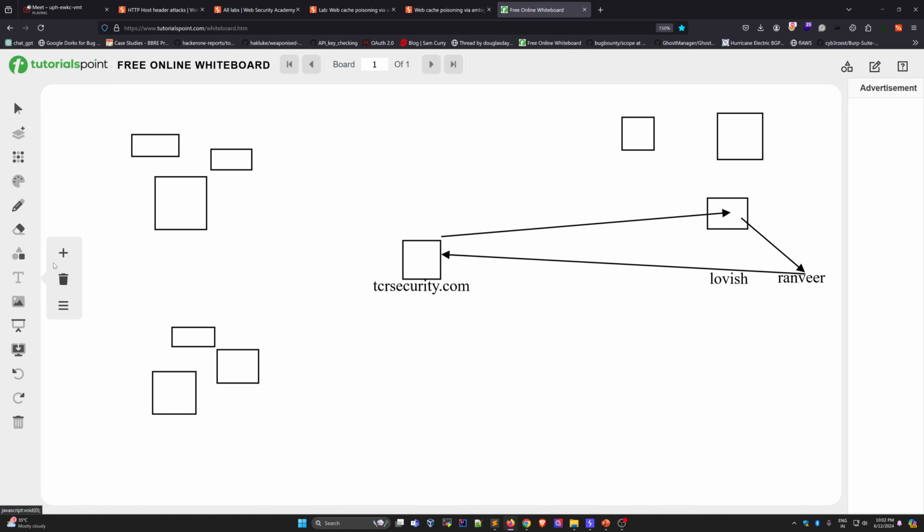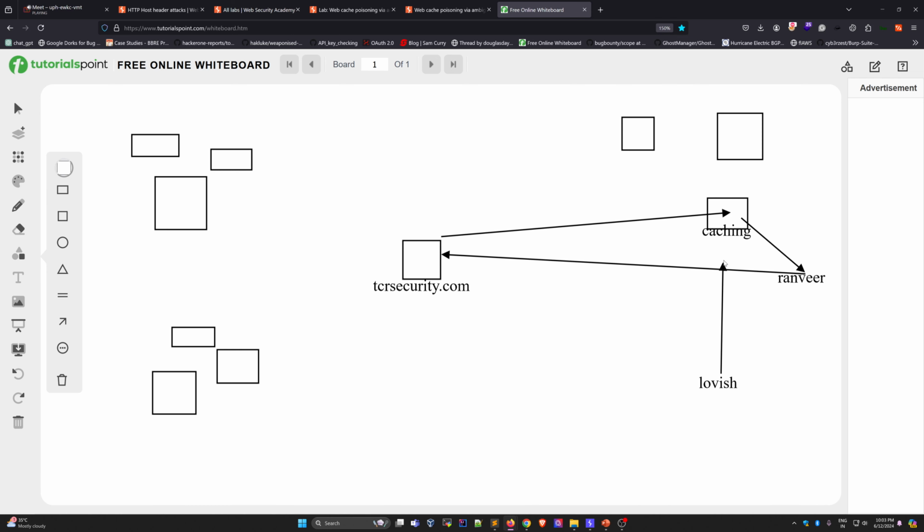This is using caching, and caching means this cached that website. I accessed tcrsecurity.com, and this cached it for, let's say, 20 seconds, and within 20 seconds, if anyone tries to access this website from Jaipur, then this will send the cached response. Now let's say Lavis wants to access tcrsecurity.com, how does his request go?